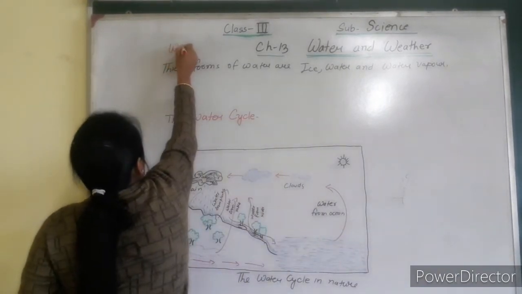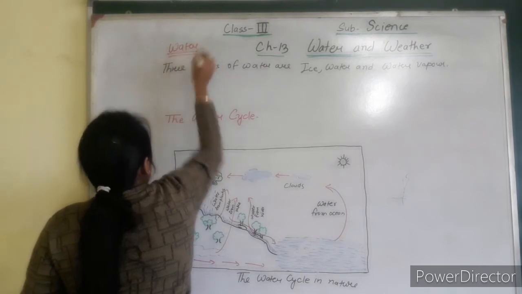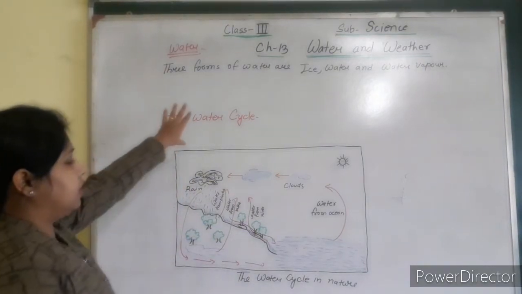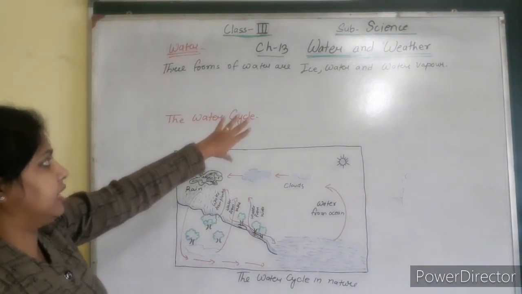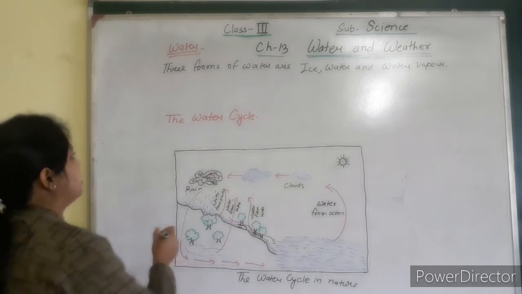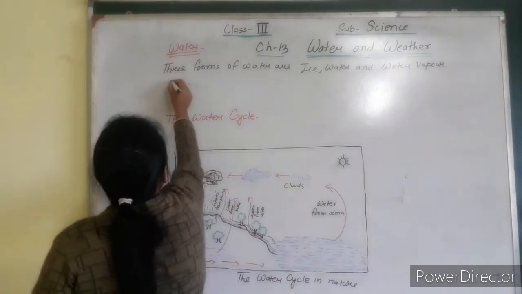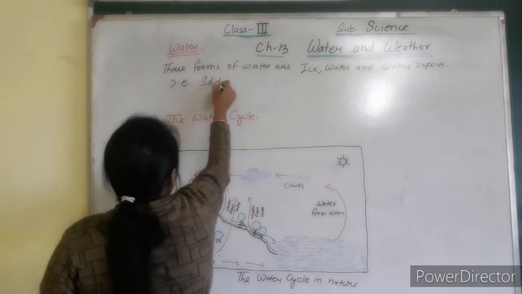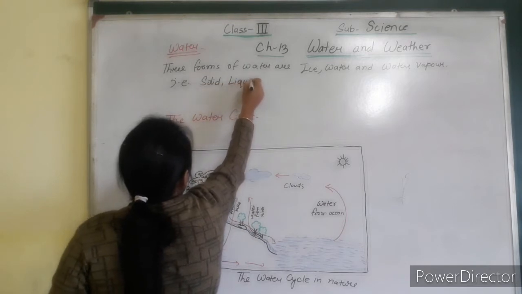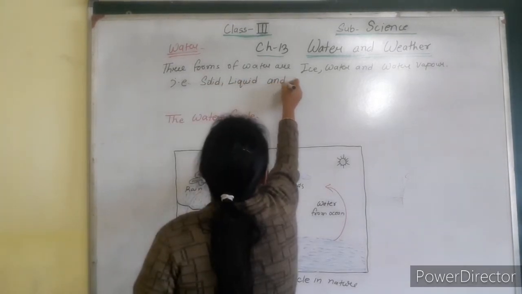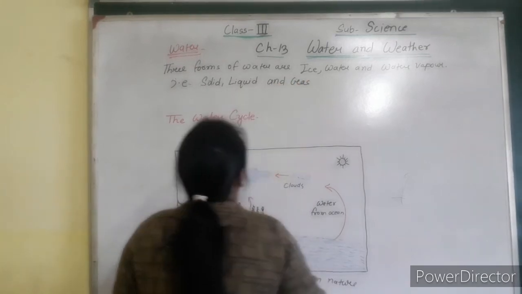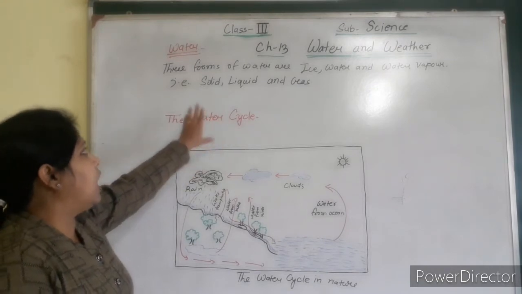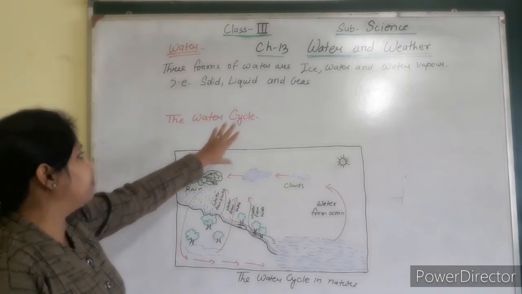So today we learned about water. Here I tell you how you can show that we get water in three forms, that is ice, water and water vapor. We can say the ice is solid, liquid and gas. So you can easily do this experiment at your home to see how we get the three states of water.